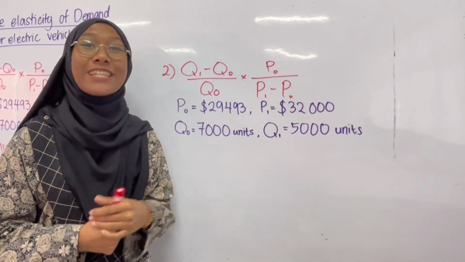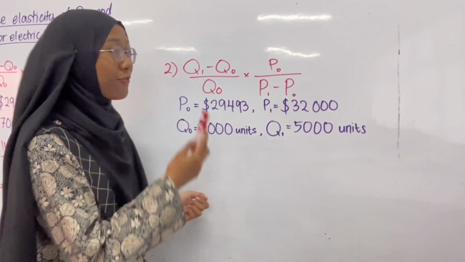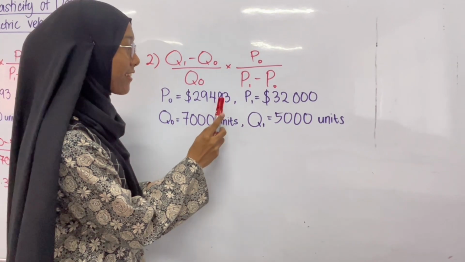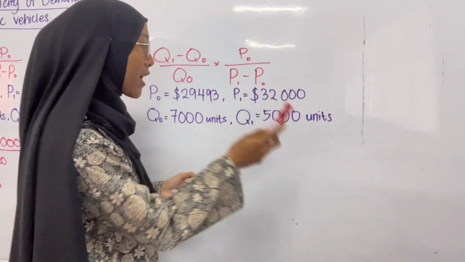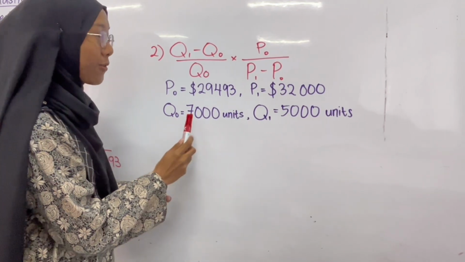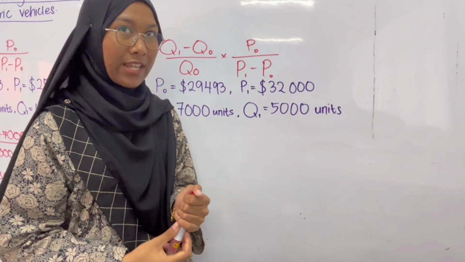So next we move to the second situation, which is the firm wants to increase the price from 29,493 to 32,000. So the quantity demanded will decrease from 7,000 to 5,000 units.